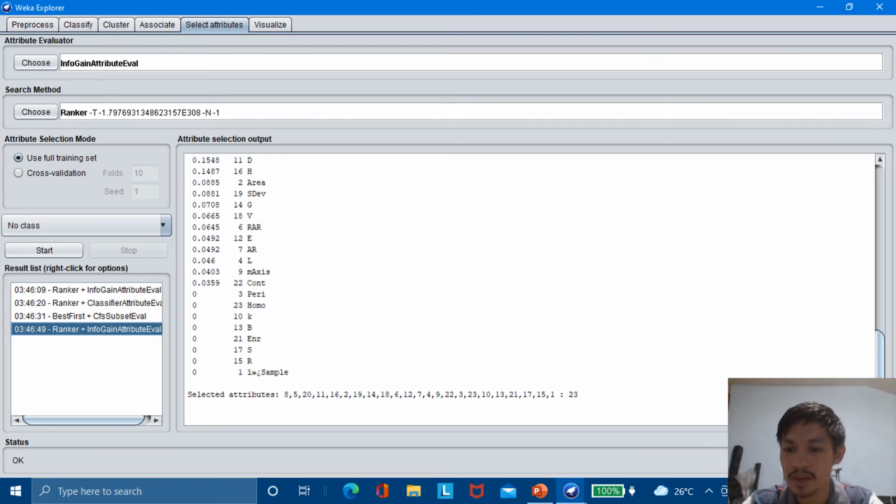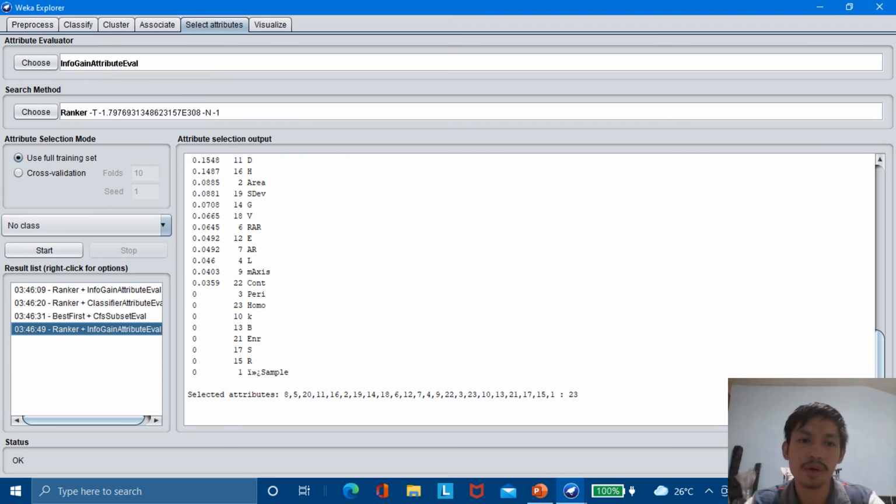This means that these attributes might not be a big help, or maybe they put some errors or low accuracy on the data, because they do not even have a rank. So we can remove these attributes in Weka in order to get a better accuracy or results.